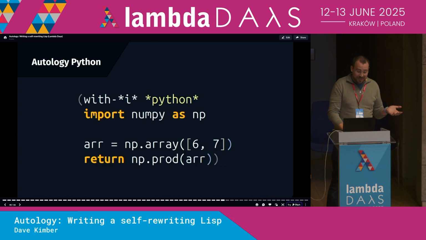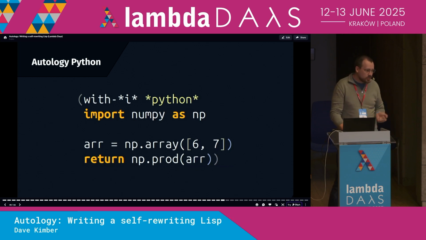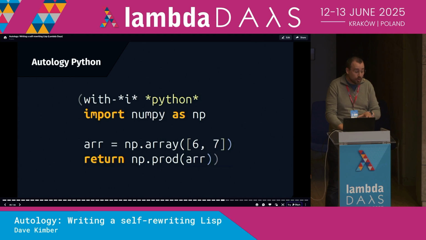Here is an Autology program that uses a predefined Python interpreter. Python is an interpreted language, so this isn't too crazy, right? But this isn't actually a full implementation of Python. That'd be a lot of work. It's just enough to get the very basics, like variable assignment, arithmetic, function calls. But this highlights something quite cool. You only need to implement the aspects of a language that you actually intend to use. Presumably, the programmer, in this case, really likes the way that array products are expressed in Python with NumPy. So they implement the minimum viable interpreter, and now Autology becomes expressive and concise in the desired way.